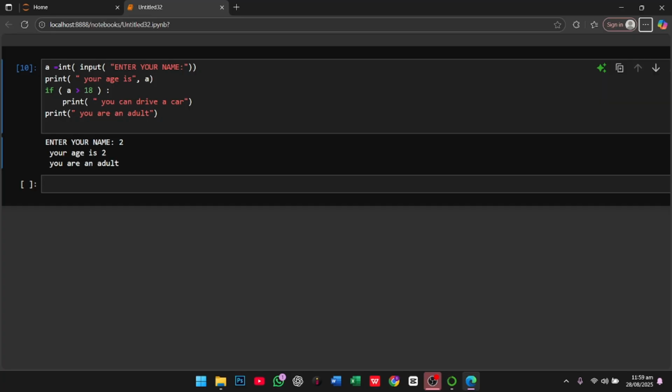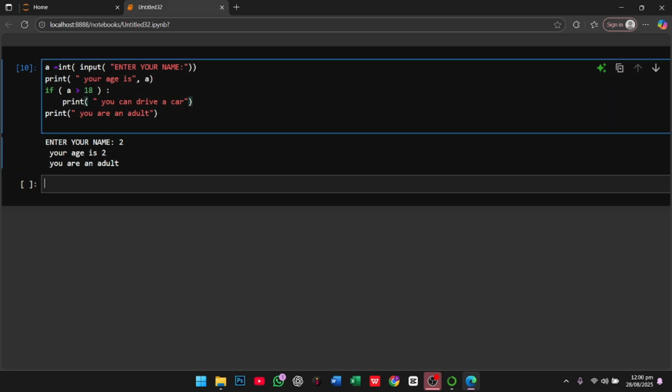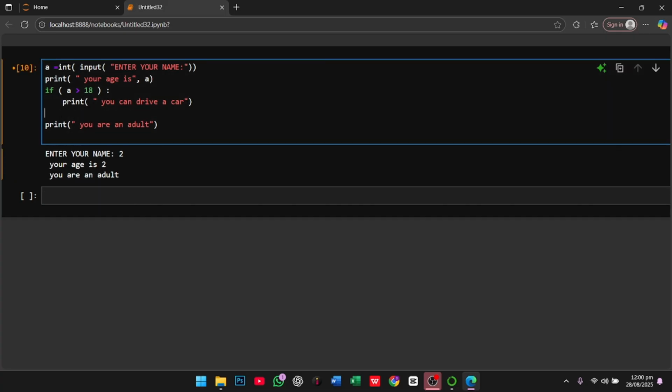So I think you can clear my point. If I have to remove the indentation, then from this line, "you are an adult" can be removed from my block. And if there is some other condition, like I have told you that if age is greater than 18, but if someone is not greater than 18, I have to print something else. For this, I have to use another conditional statement. We use else, and here I use a colon.